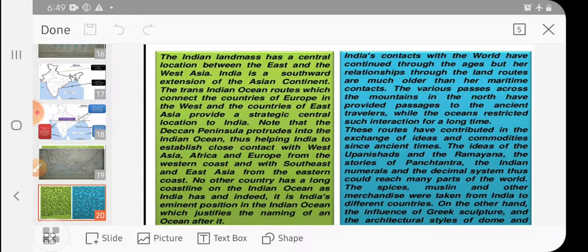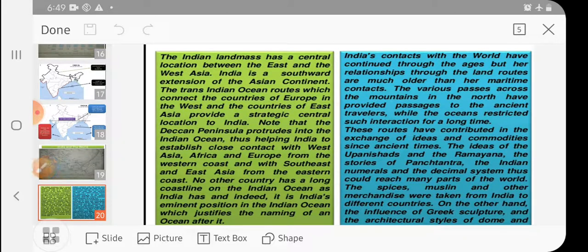Before people used to travel by ship, India had good paths or ways through which the people used to come to India from some continent regions. So various passes across the mountainous region, generally the way some people used to come, were called the passes in the highlands.